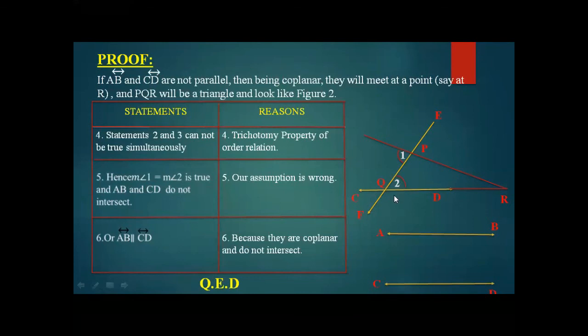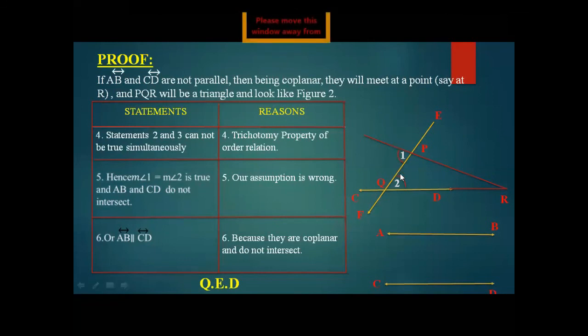Theorem number 2 says that the exterior angle so formed is greater than the opposite interior angle of a triangle. So it means that angle 1 must be greater than angle 2 from theorem number 2. But theorem number 3 says that both the angles, angle number 1 and angle number 2, are congruent to each other. So angle number 1 is congruent to angle number 2. It was given in the theorem.